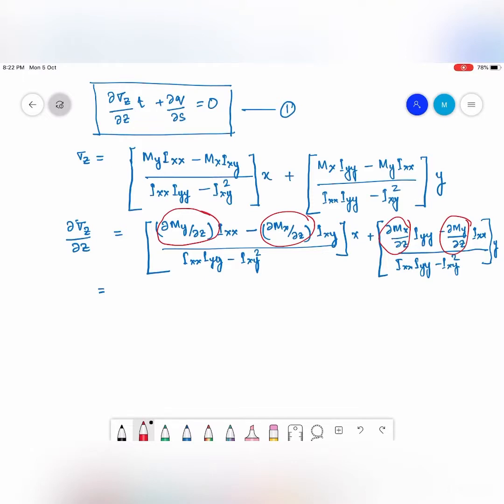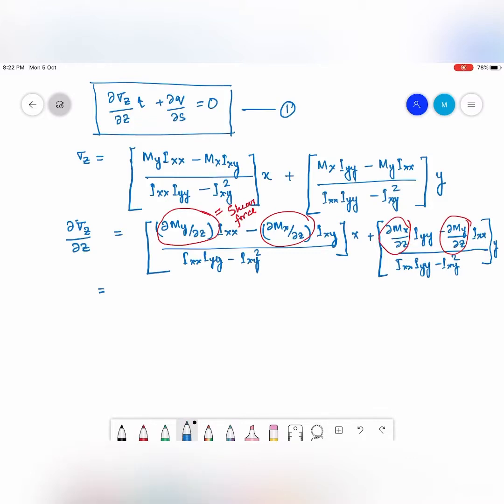That is going to be the shear force. From your understanding of bending moment and shear force that you learned in your first year, del My by del z or del Mx by del z is going to be the shear force.